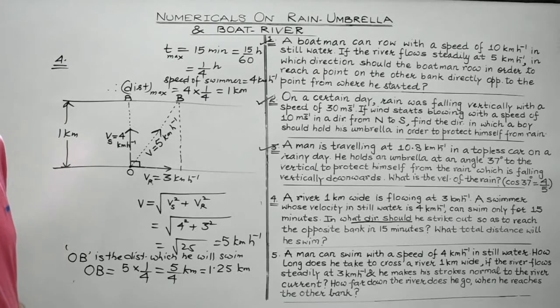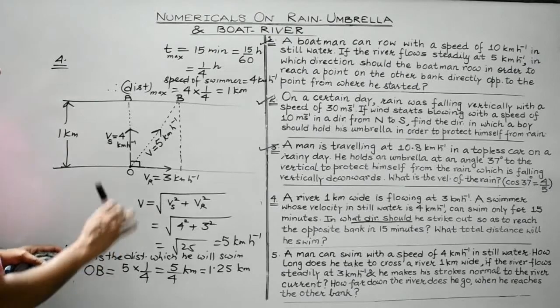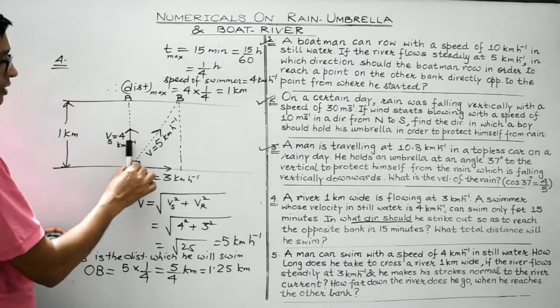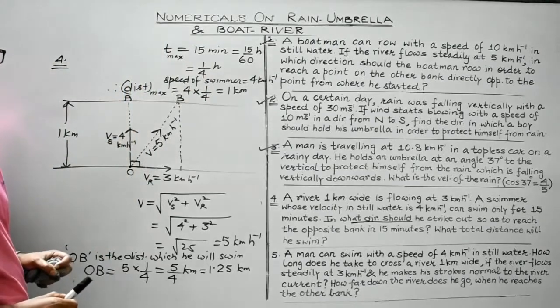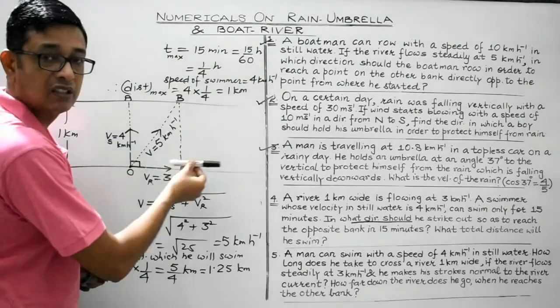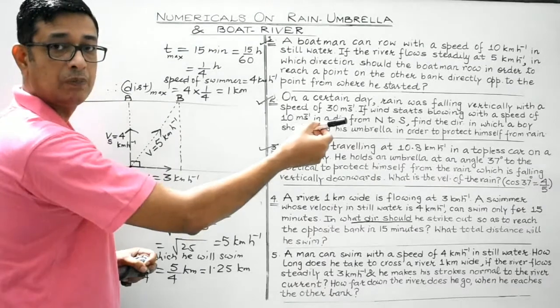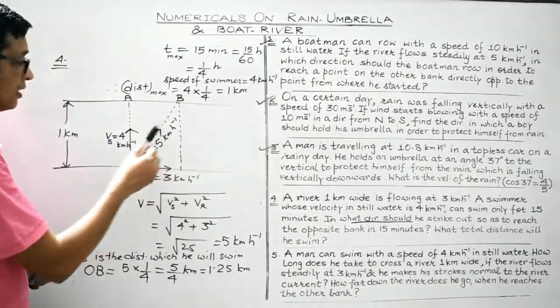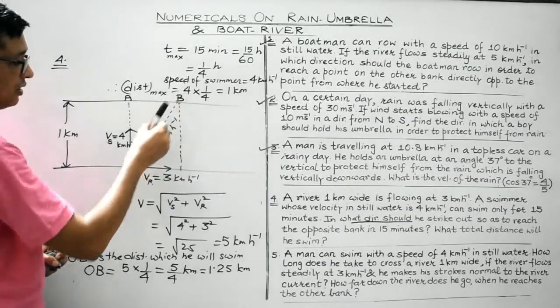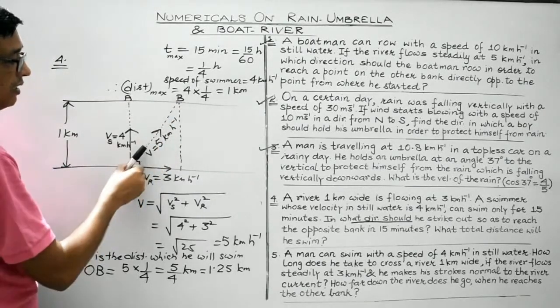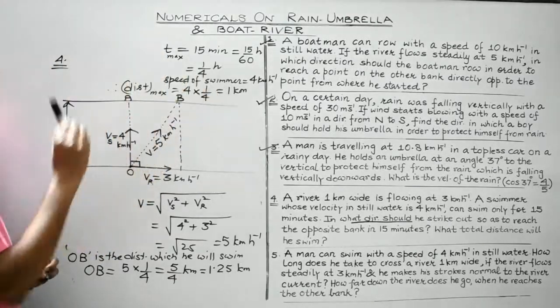Right, students? Point to be noted is that in case of still water, you would have covered the distance OA in maximum time of 1 by 4 hours. But since the river, that is water, is also flowing in a particular direction, therefore he must swim with the resultant velocity along this direction OB, again taking maximum time of 1 by 4 hours.